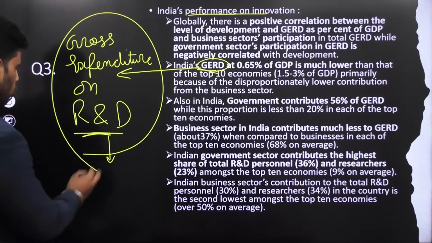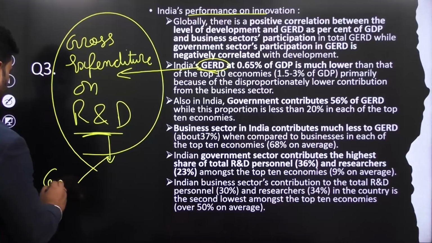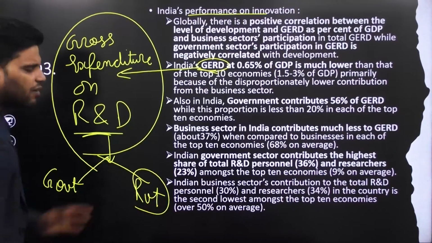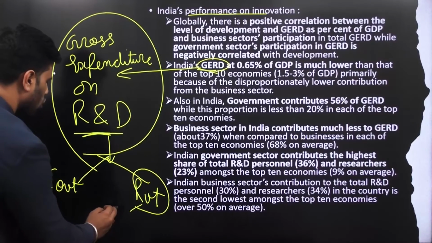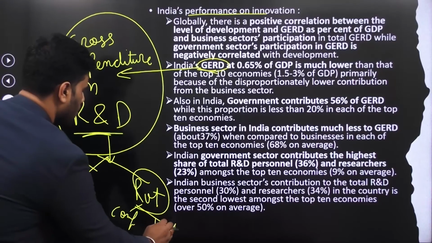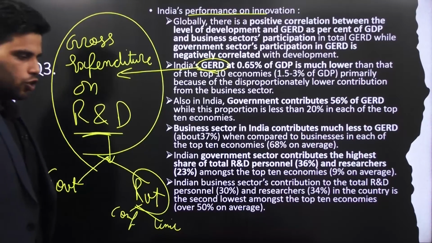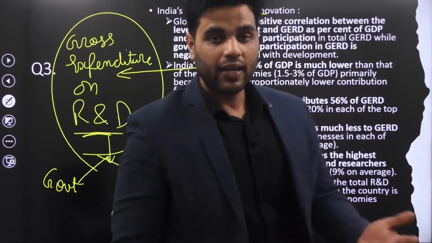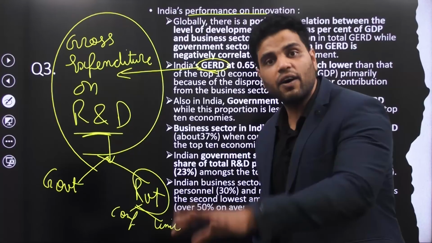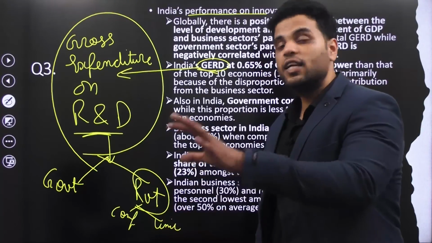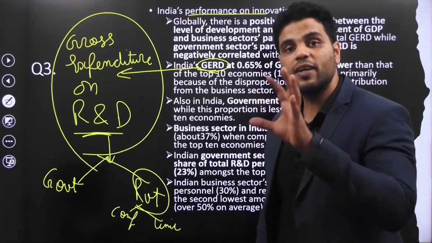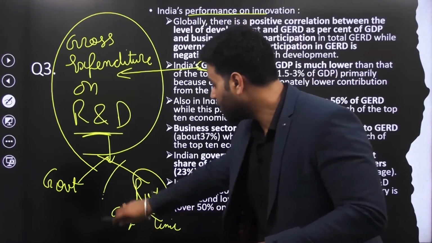can be divided into two parts. Expenditure done by government on innovation, and expenditure done by private players. And private players can also be divided into two parts, corporate companies and universities, right? So what we found when we analyzed advanced economies is that the reason why they are advanced as far as innovation is concerned is that the maximum expenditure done on R&D is done by private players.